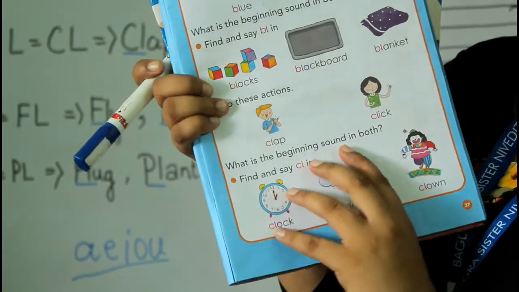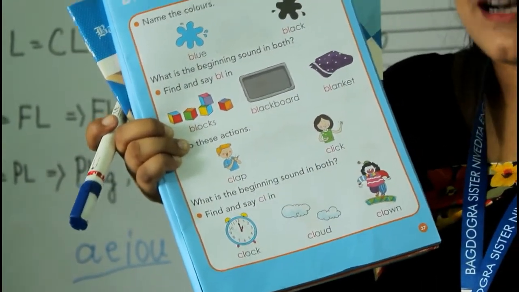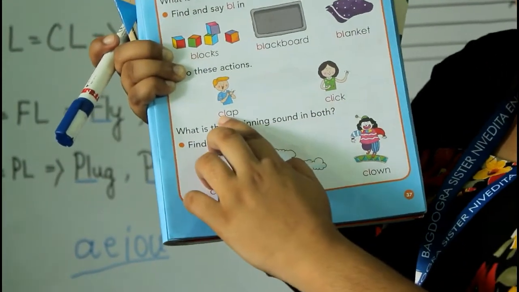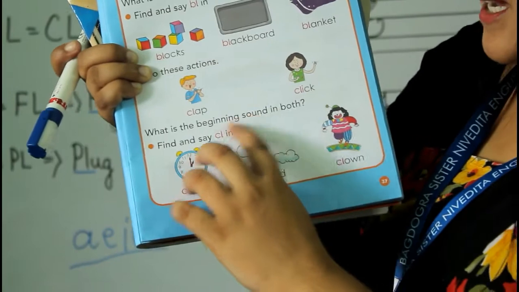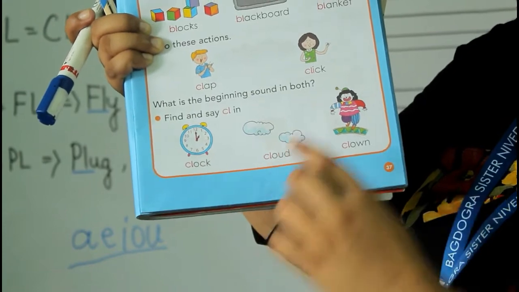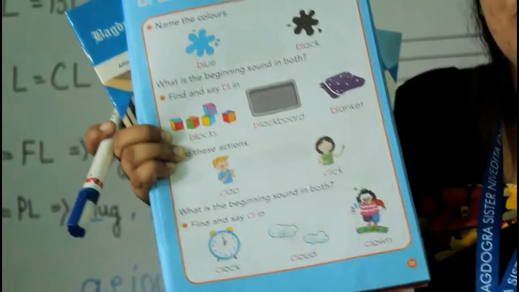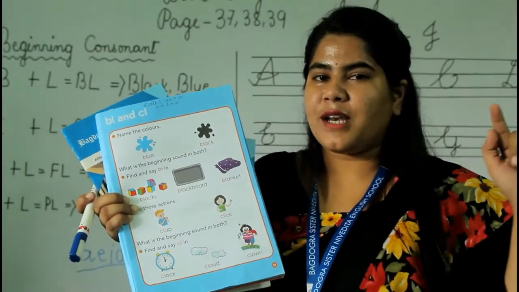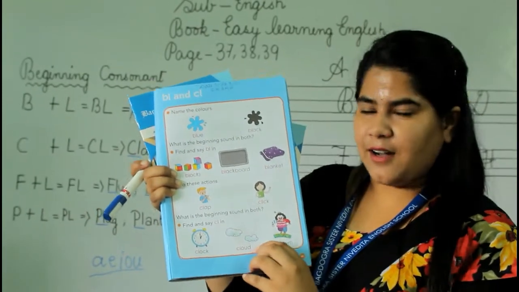Now the next one is CL. Okay, we have done it on the board. CL makes cl, so here clap and click. What have we got here? Cl, in both these words we have got cl, right? So what is the beginning sound in both? Find and say CL in clock, cloud, clown. Okay, so in these three pictures also, we have got the beginning consonant cl. As we have just done, the phonic of C is k and L is l. So it is cl.